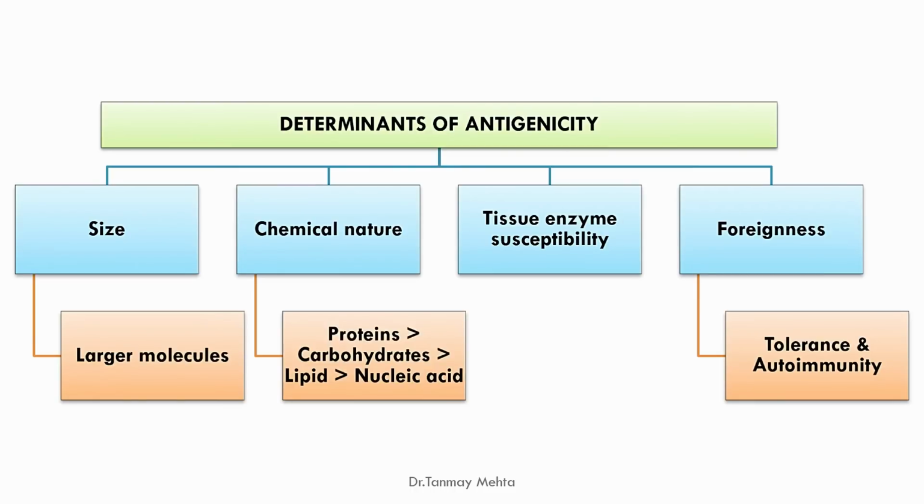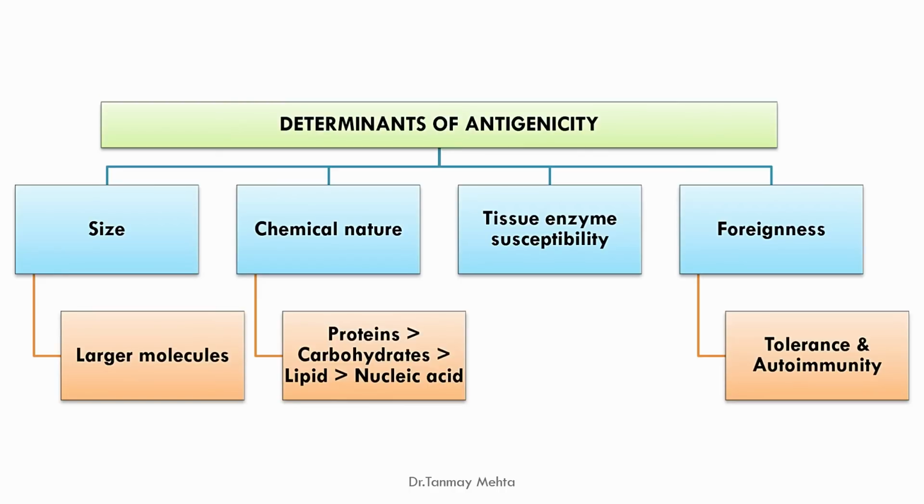Determinants of antigenicity. Now what decides that this structure is antigenic? There are four major parameters which determine whether a substance is antigenic or not. First of all, size. As we have seen, the larger the molecule, the more antigenic it is. For example, there are two types of antigen, complete antigen and incomplete antigen. Incomplete antigens are smaller molecules, while complete antigens are usually larger molecules. So as you increase the size of the molecule, it becomes more and more antigenic.